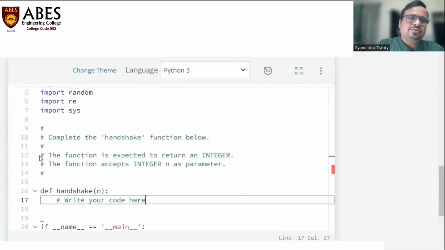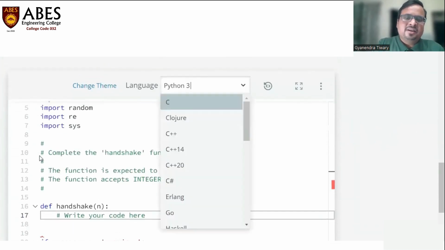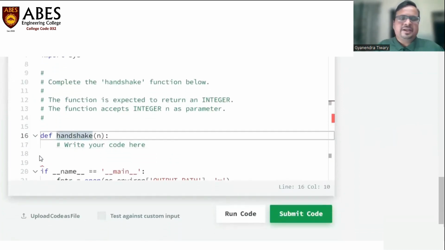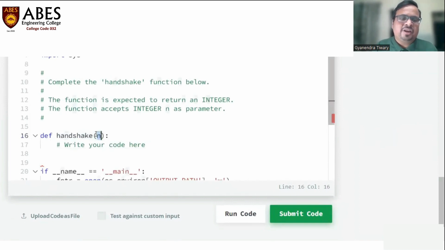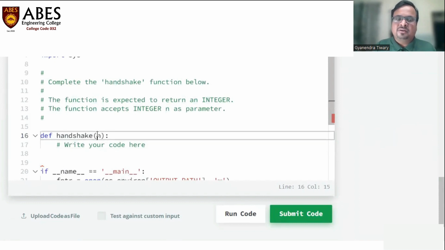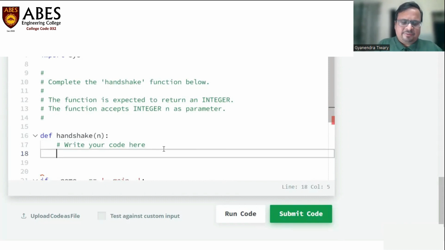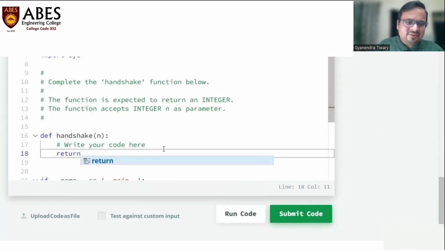So let's go to the coding part. You can select any language. We have selected Python 3, and we have to complete this function called handshake. And if you see here, we are getting the number n as an input, right? So n is an input here, representing the total number of people in the party, or maybe the meeting. So we just have to write a single line of simple code, a return, right?